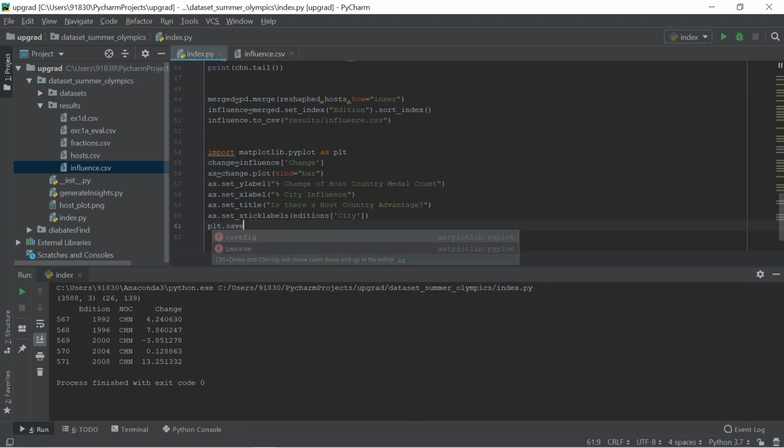For that, I have a function called savefig results slash plot.png.